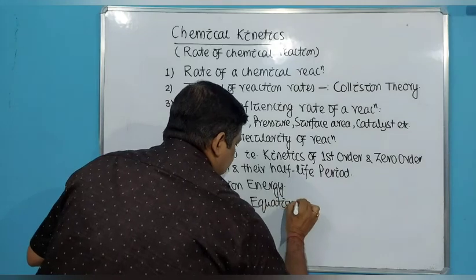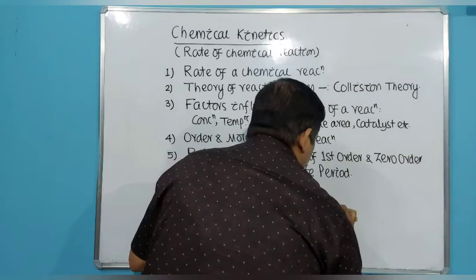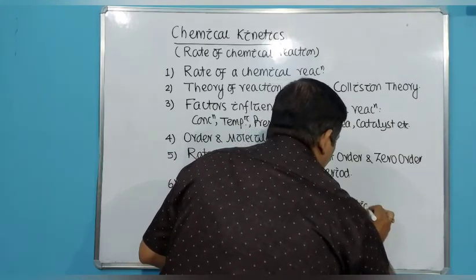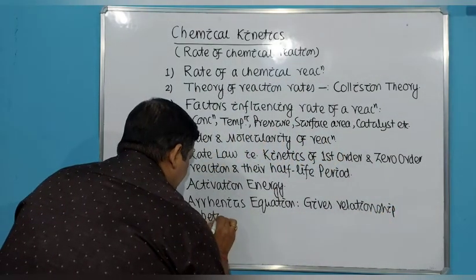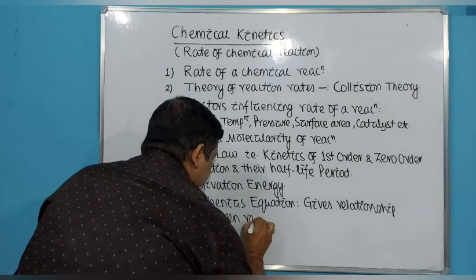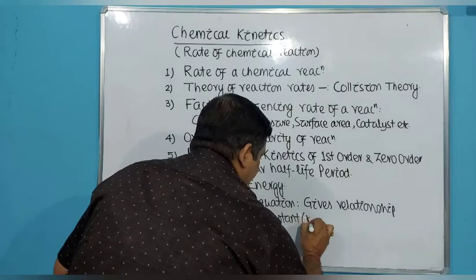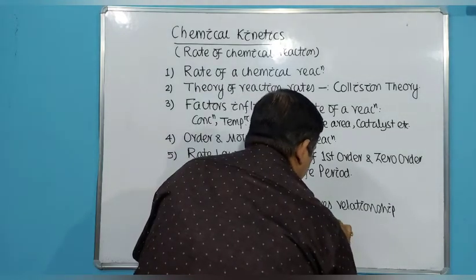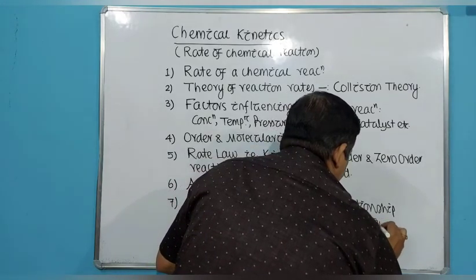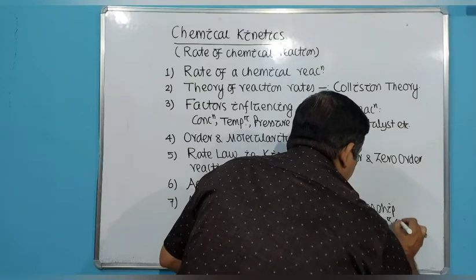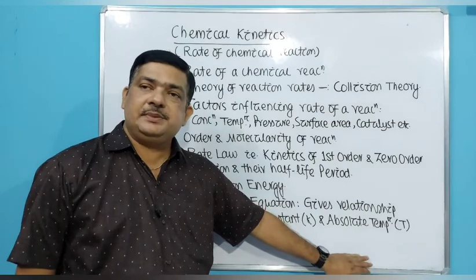Which is the only equation giving you the relationship between rate constant, that is small k, and absolute temperature, that is capital T. So this is the only equation which gives you the relationship between rate of a chemical reaction and how it varies with absolute temperature.